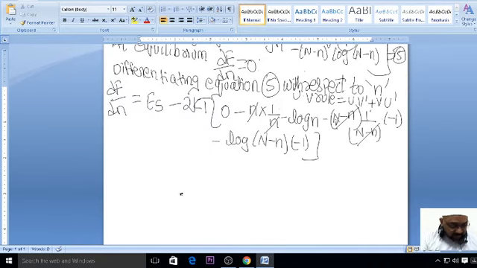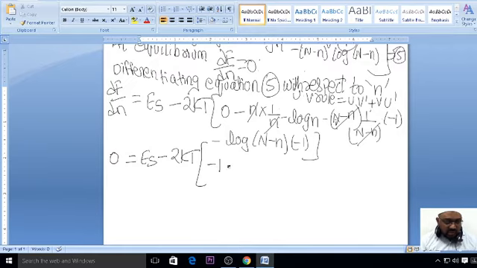So what will be the next term? You can just see how the next term will look. So now ∂F/∂n is what? This is becoming 0. You know that ∂F/∂n after differentiation is equal to 0, right? Minus 2kT. So what is remaining here? Here you can just see this is minus 1, right? Minus 1 minus log n.